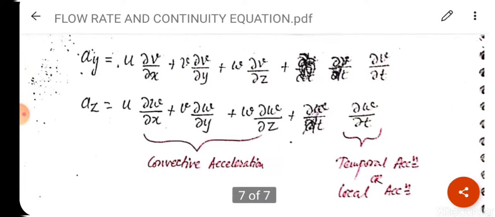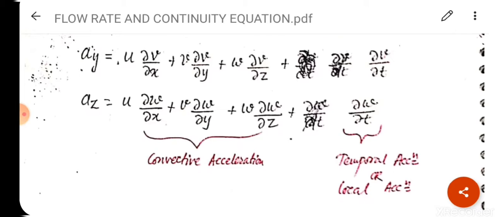Similarly, acceleration in y direction. Similar is the case. There it was u, here what will come: u del v upon del x plus v del v upon del y plus w del v upon del z plus del v upon del t. Similarly, acceleration in z direction. So it will be u del w upon del x plus v del w upon del y plus w del w upon del z plus del w upon del t.